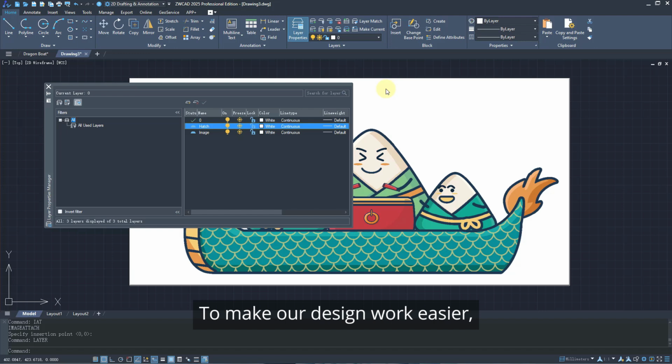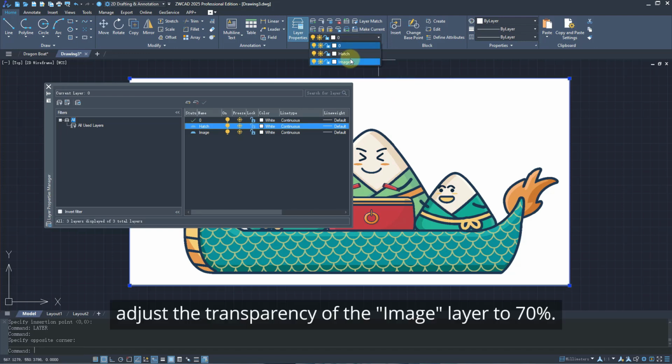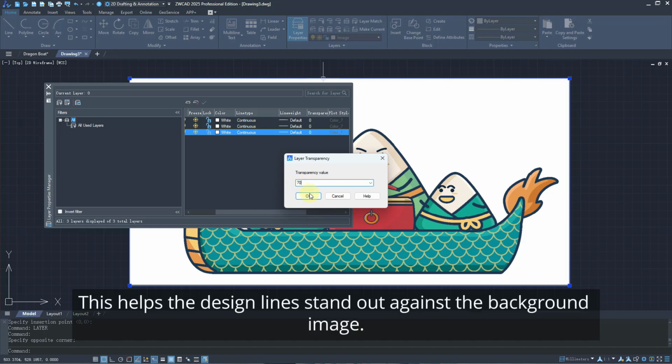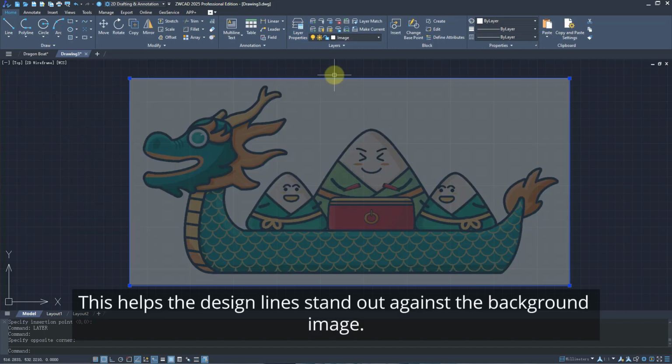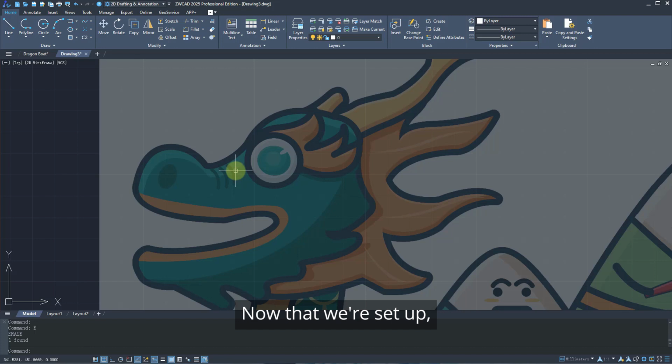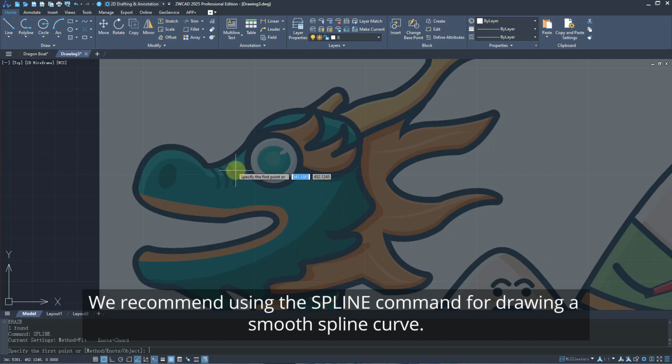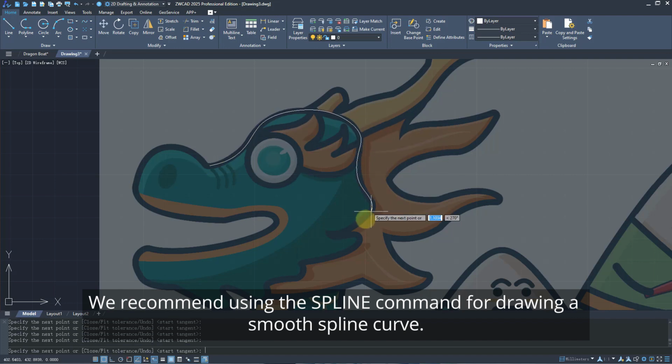To make our design work easier, adjust the transparency of the image layer to 70%. This helps the design lines stand out against the background image. Now that we're set up, let's start drawing the dragon boat. We recommend using the spline command for drawing a smooth spline curve.